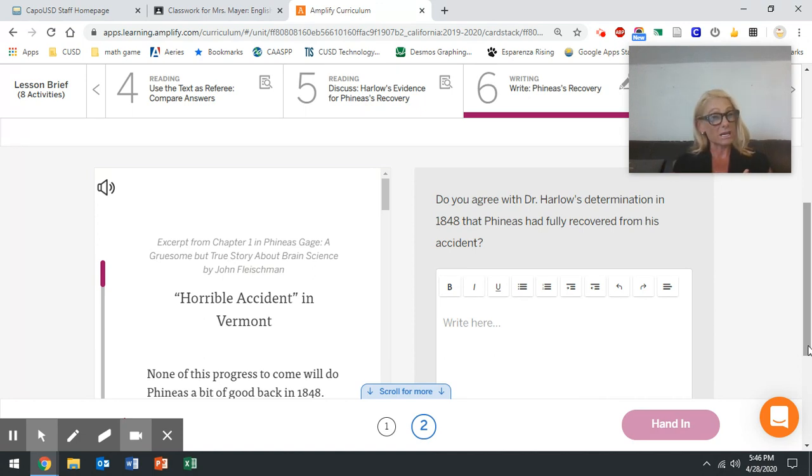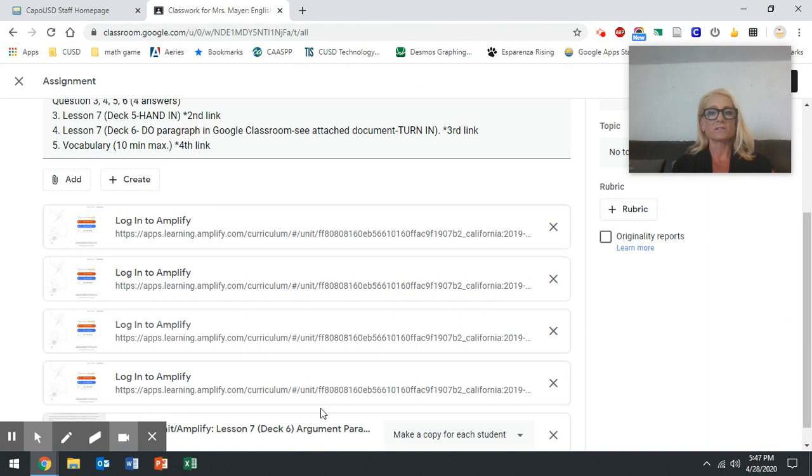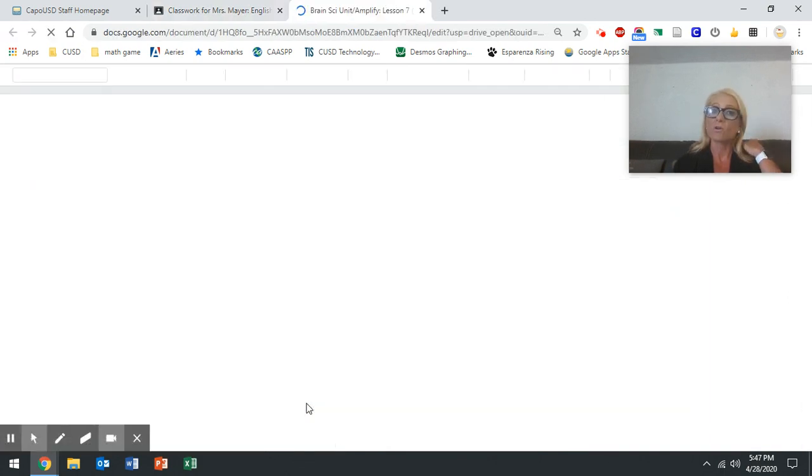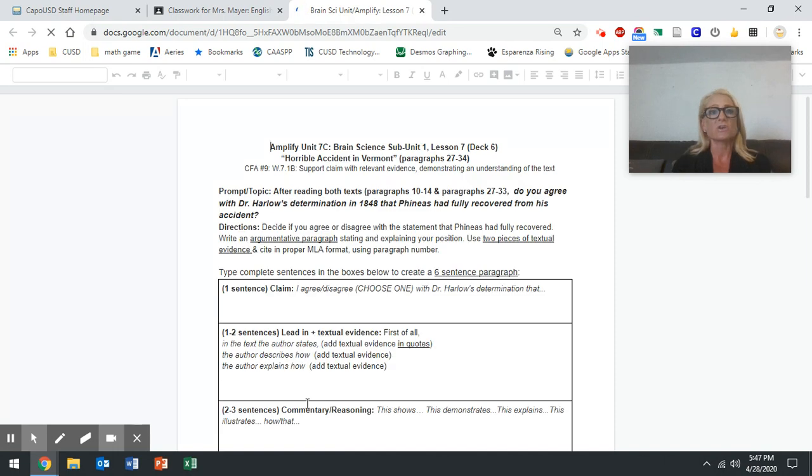So here's just an idea. You should be able to cut and paste, but I'm not positive. So I would not do anything there since we're not going to check that. But we are going to check Google Classroom. So let's go back to Google Classroom and let's go to the document that we made for you right here. I'm going to click on it. You already have your own copy and it has directions. And here are the directions.